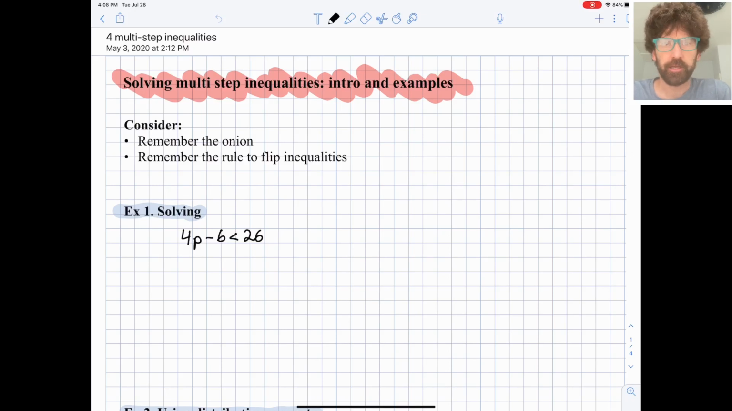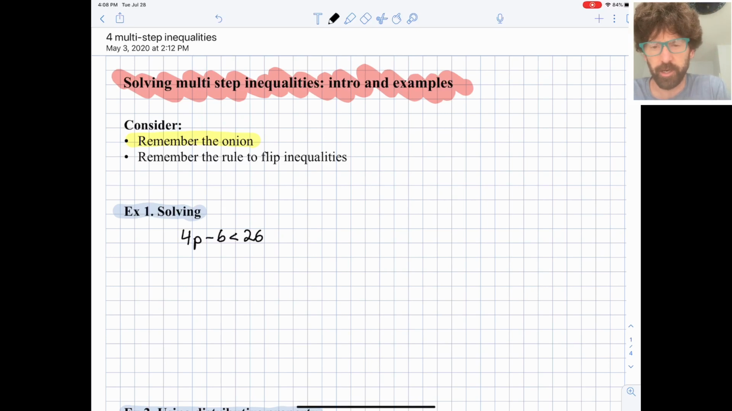All right, we're going to be looking at now solving multi-step inequalities. I'll give an introduction and then we'll solve a couple examples, and some tips, some things to remember. First off, remember the onion. That's a rule I gave in a prior video that helps you decide what step to do first when you're working towards isolating for a variable.